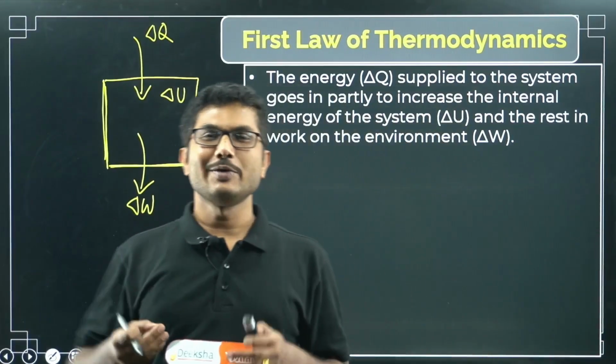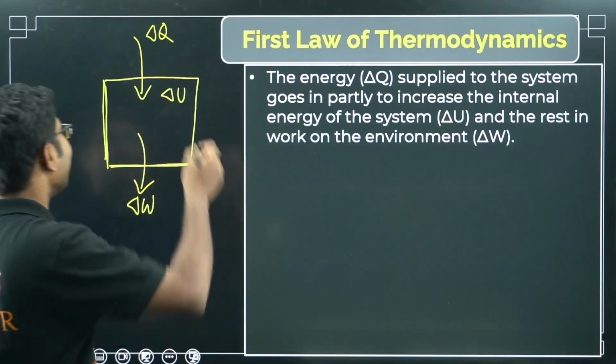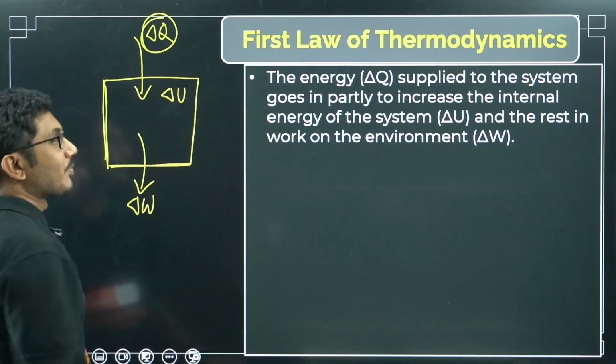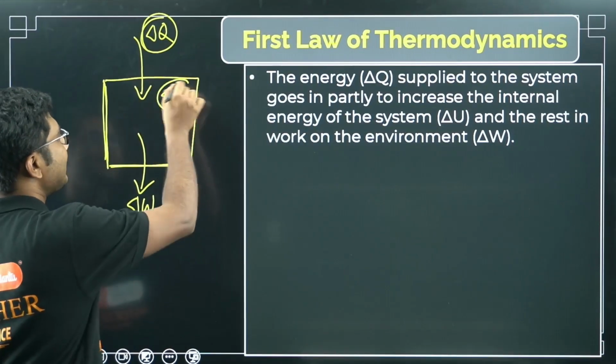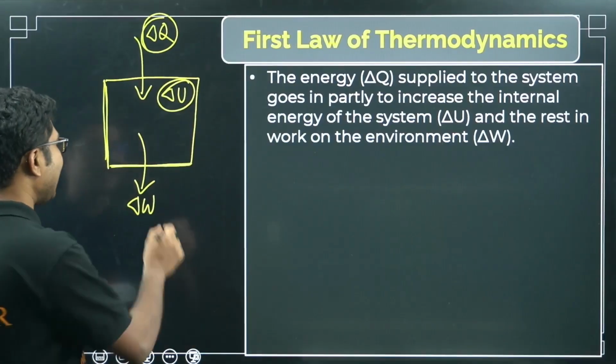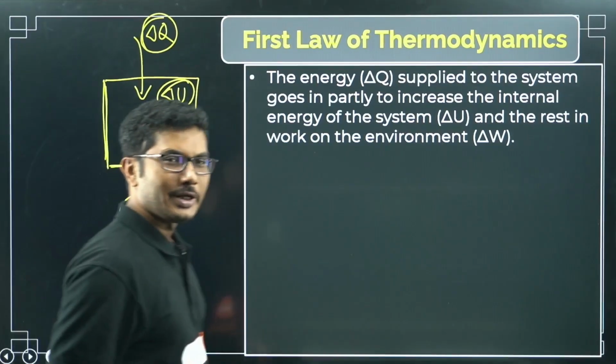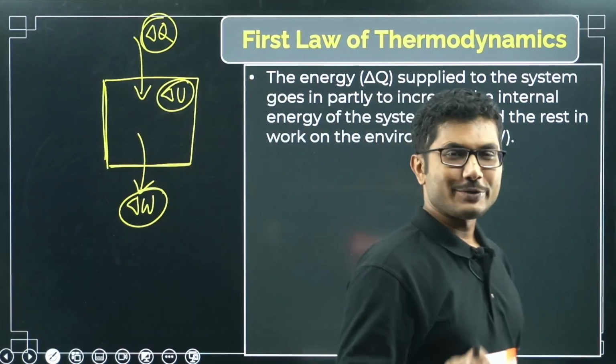So basically, if you pay 10 rupees to buy the chocolate, 1.8 rupees is taken by the government, and you are getting 8.2 rupee valued chocolate. So you can understand.